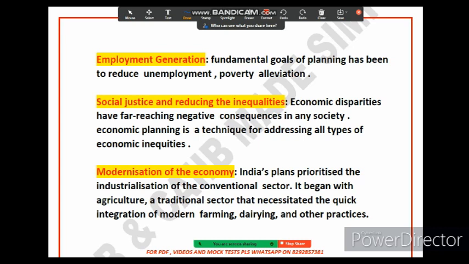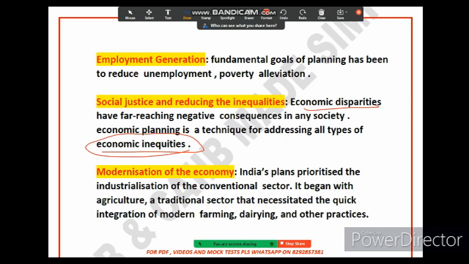So friends, why do we reduce inequality? Reducing inequality is the process of making sure that everyone has an equal opportunity to succeed. Economic planning can help. How? Economic planning can help to achieve social justice and reduce inequality by providing opportunity for everyone. Everyone should have opportunity. There should not be inequality; there should be economic equity.